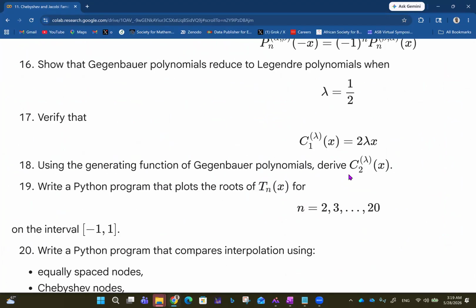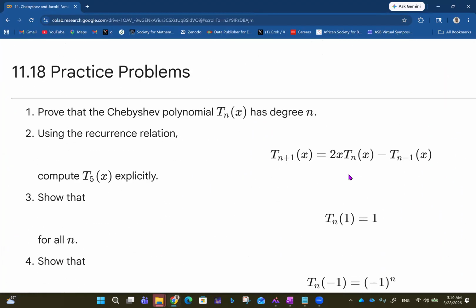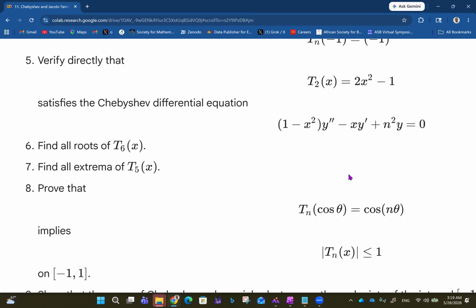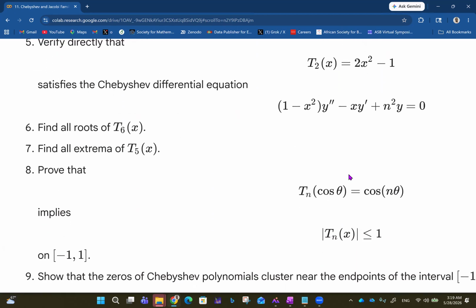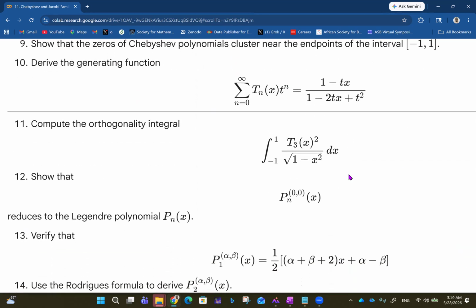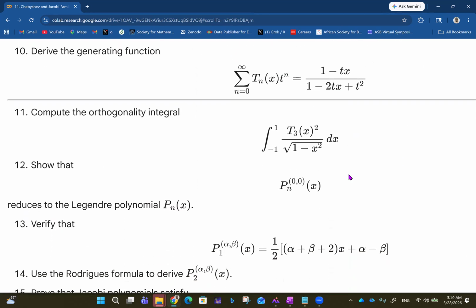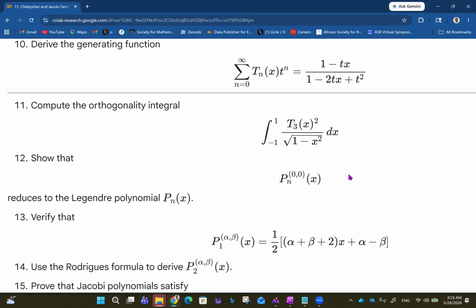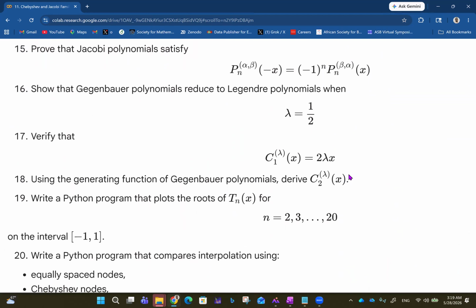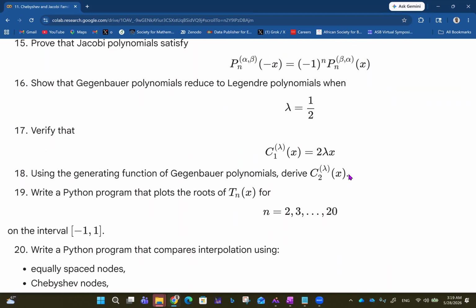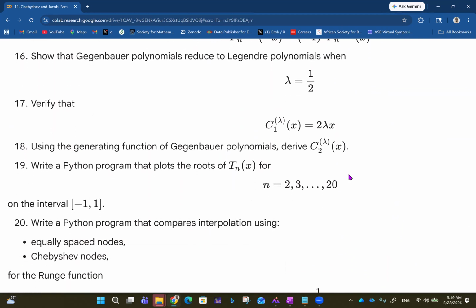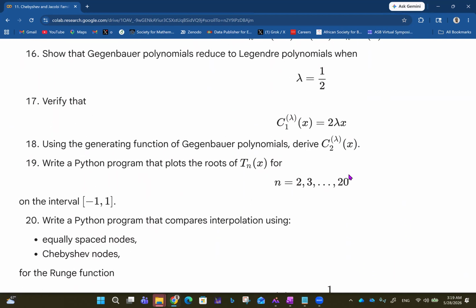I'll flash the questions again and then we call it a day. So you have questions 1 to 4 here, then 5 to 9, then 10 to 14 right here. I did question 10. Then you have 15, I did 15 also. You have 15 up to 19, but now 16 to 20 here.